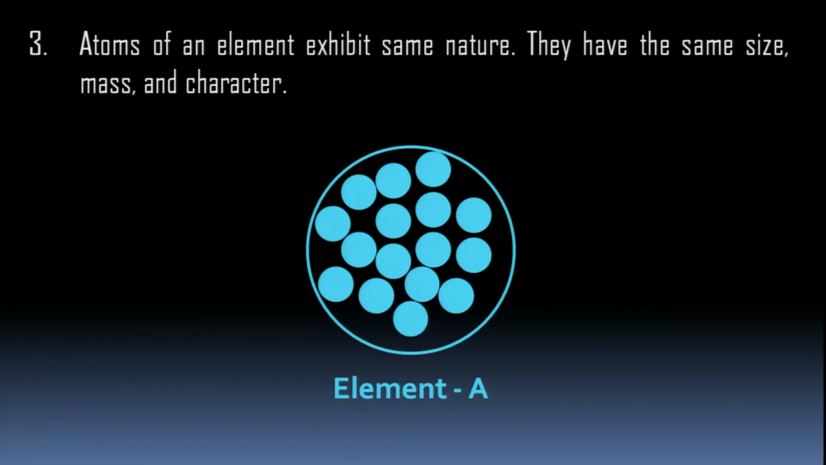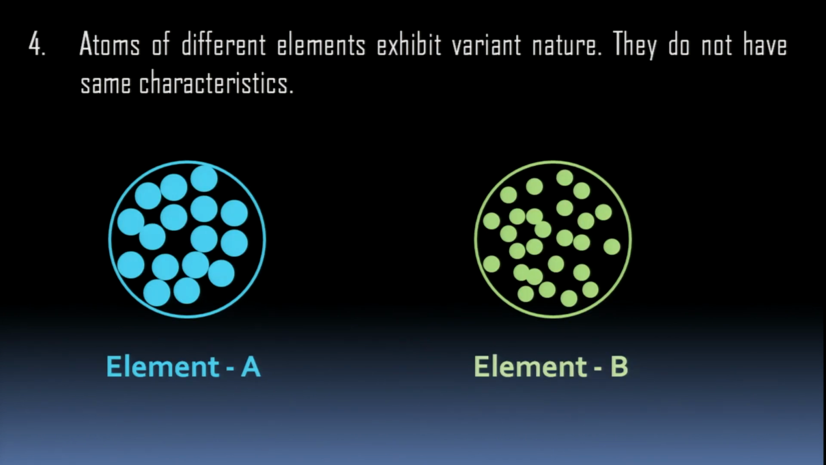Atoms of an element exhibit same nature. They have the same size, mass and character. Here suppose this is an element A and there are various atoms inside it. You can see the atoms inside it. All the atoms have the same, here I have considered the color and the size, the possible things. They have the same nature also. Here in element A, you have same size and same color of atoms.